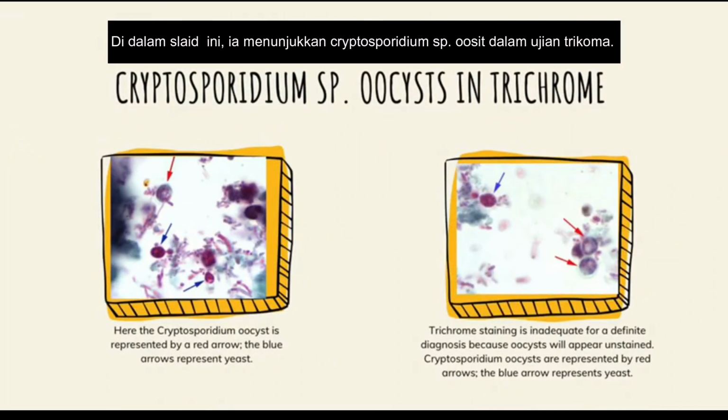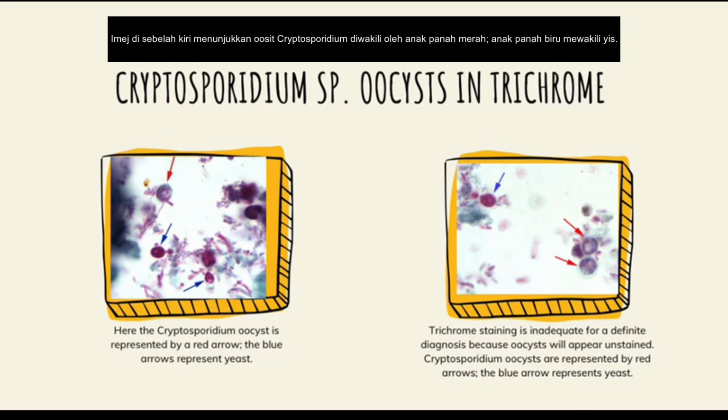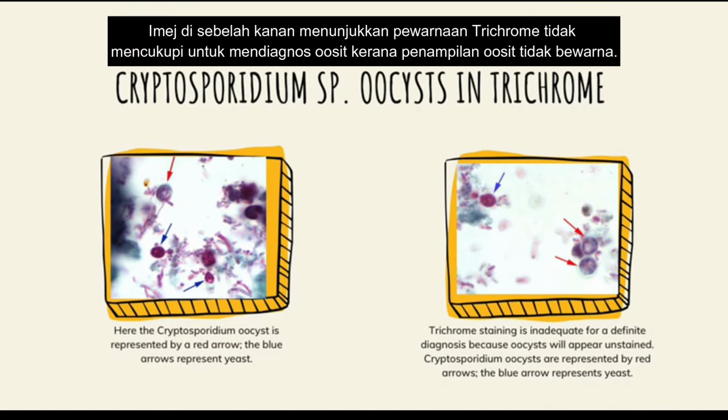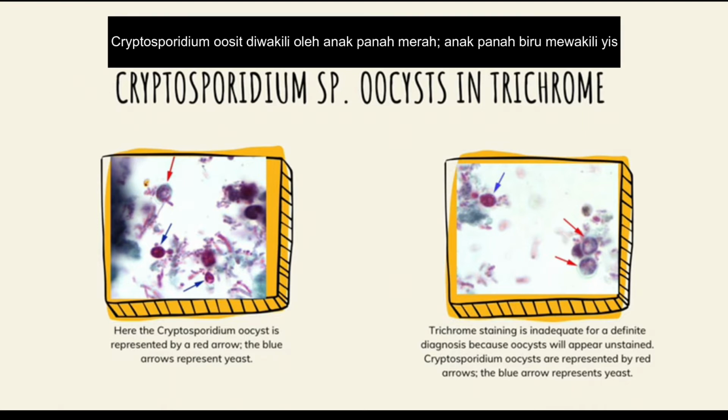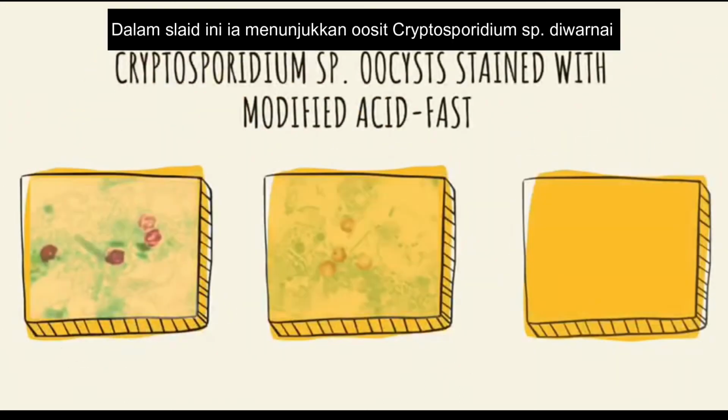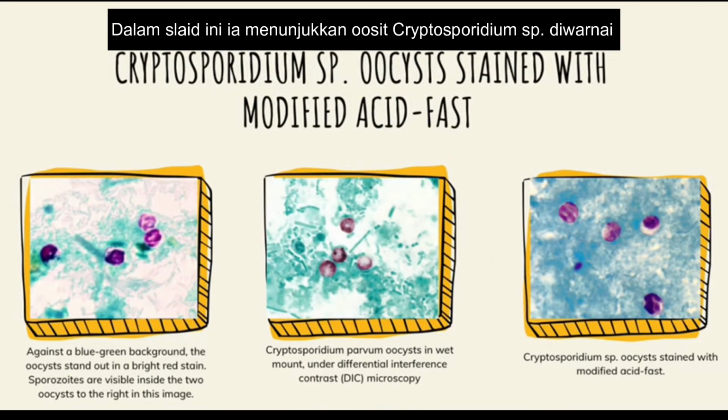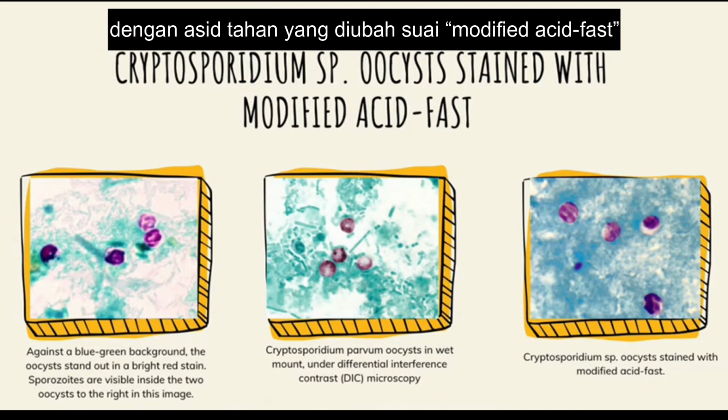In this slide, it shows the Cryptosporidium species oocysts in trichrome. Here, the image on the left side shows that the Cryptosporidium oocyst is represented by a red arrow. The blue arrows represent yeast. The image on the right side shows the trichrome staining is inadequate for a definite diagnosis because oocysts will appear unstained. Cryptosporidium oocysts are represented by red arrows. Blue arrow represents yeast.